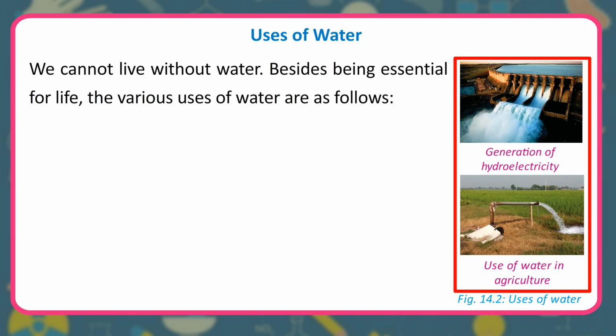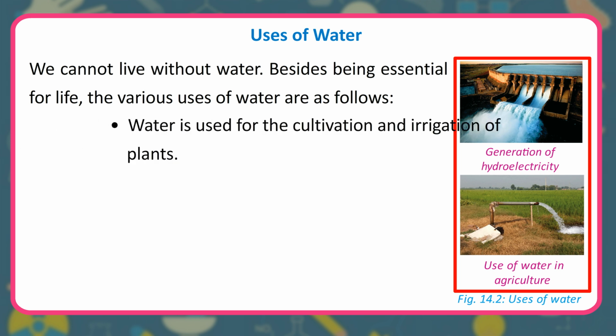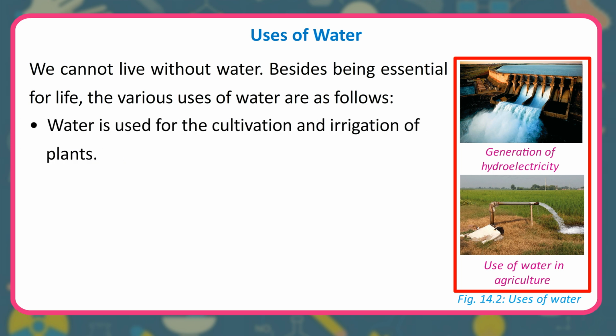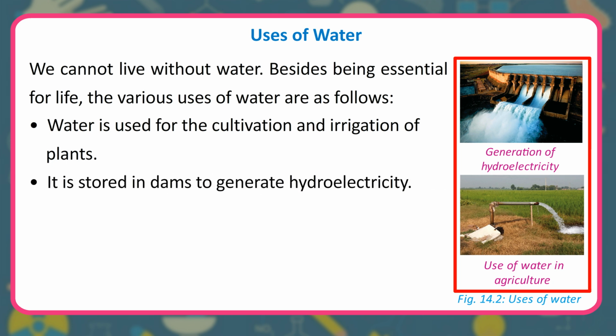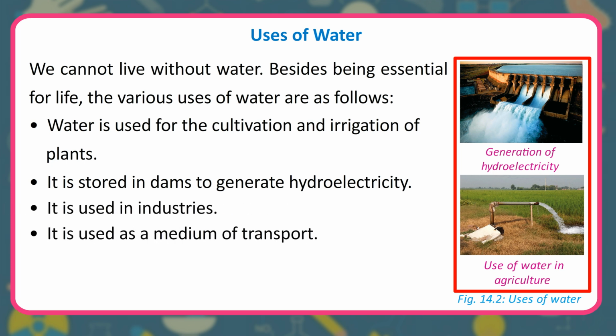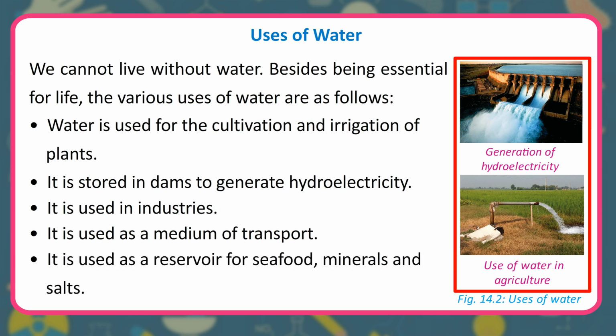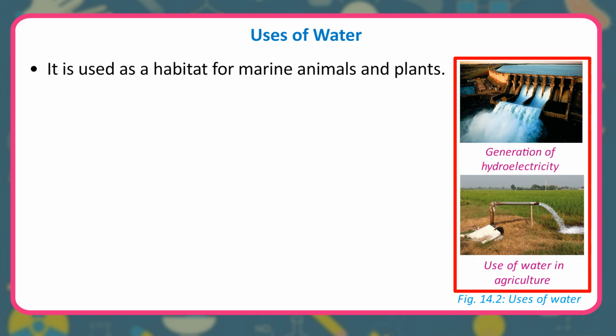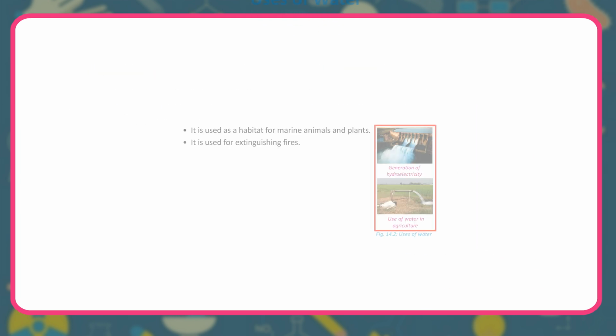Uses of water. We cannot live without water. Besides being essential for life, the various uses of water are as follows. Water is used for the cultivation and irrigation of plants. It is stored in dams to generate hydroelectricity. It is used in industries. It is used as a medium of transport. It is used as a reservoir for seafood, minerals and salts. It is used as a habitat for marine animals and plants. It is used for extinguishing fires.